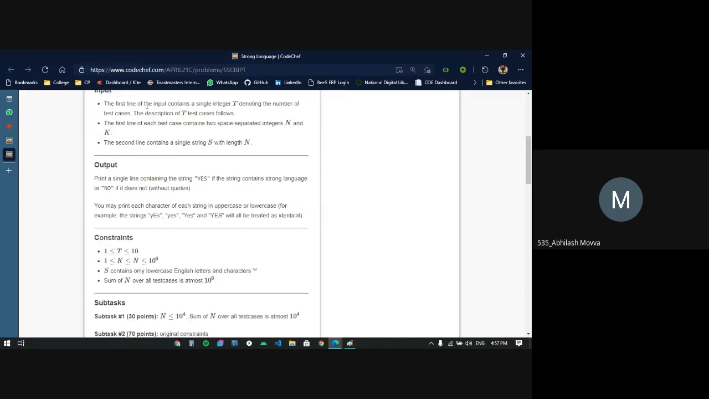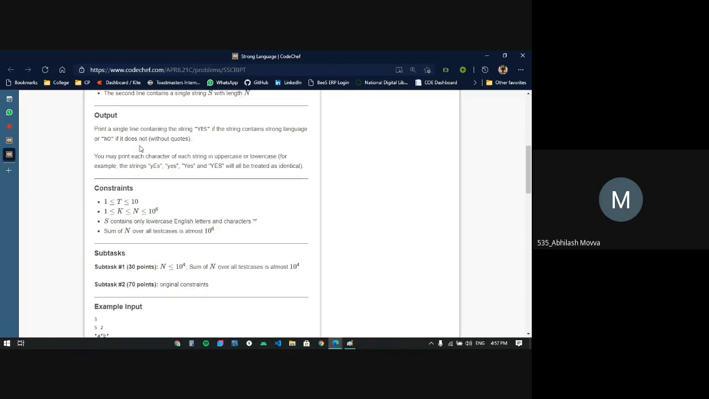The first line of input contains a single integer t denoting the number of test cases, because, as explained by Sharon, there will be multiple test cases, and inputs based upon the number of test cases. After that, we'll be given two space-separated integers n and k. n is the size of string s. And in the second line, we'll be given a single string s.